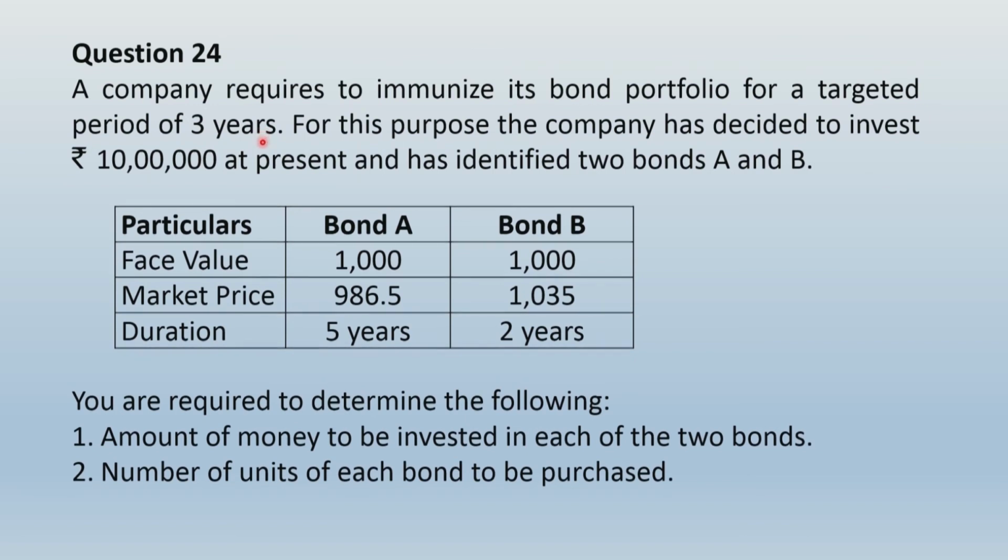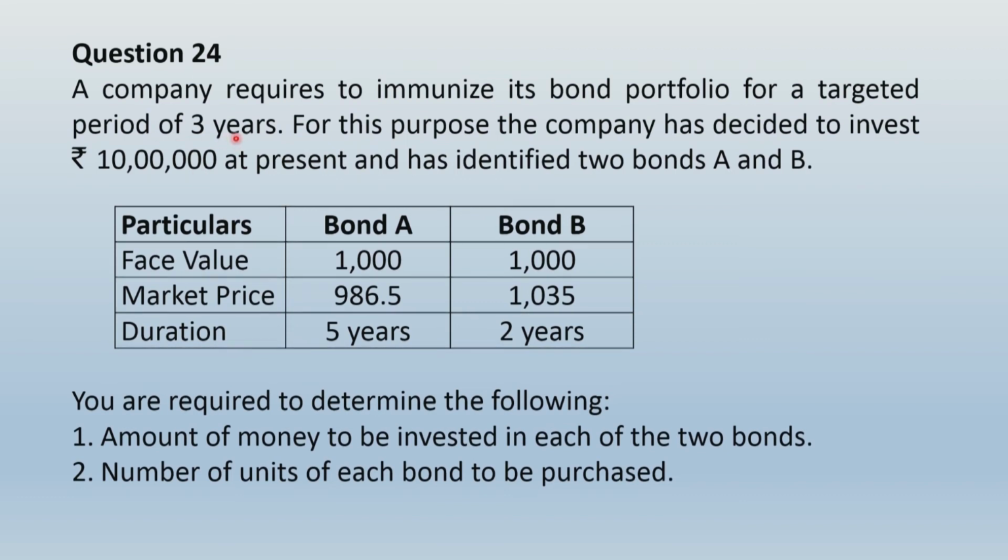How much money you want after 3 years, that is not given. Directly the present value of investment is given, correct? Sometimes they may give you not the present value directly, they may give you the amount that you require after 3 years, and then you will have to discount it into present value. So take precaution when you are dealing with a question of immunization. In this case, the company has decided to invest rupees 10 lakh at present. That means the amount to be invested is already determined. So no present value calculation is required over here.